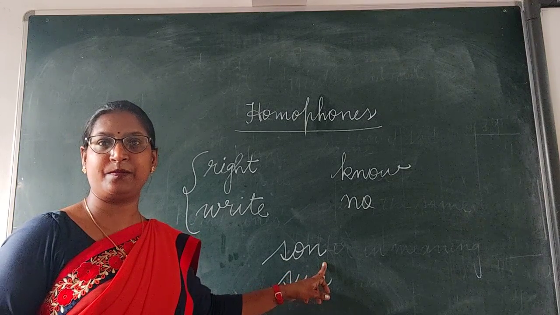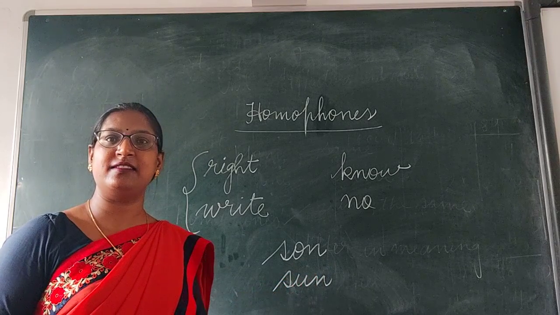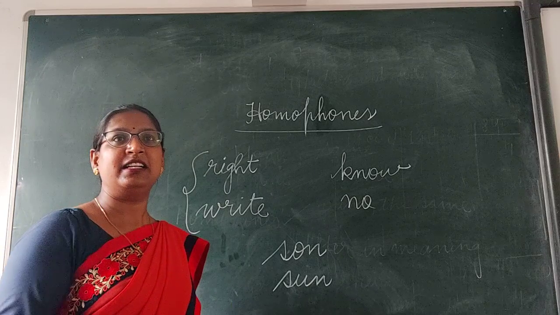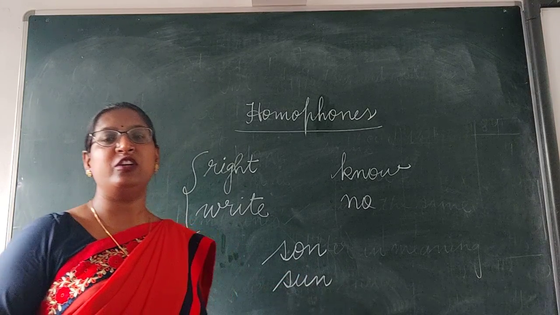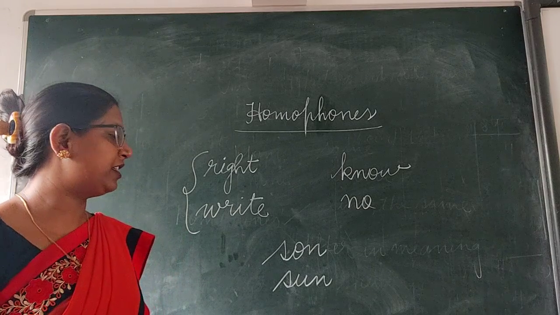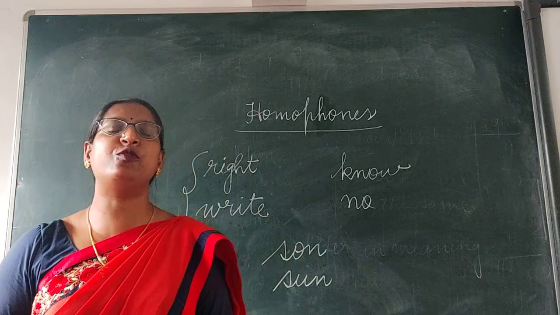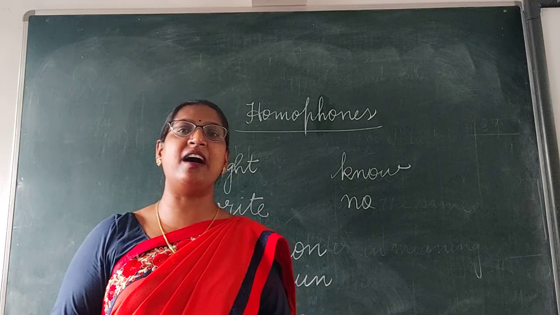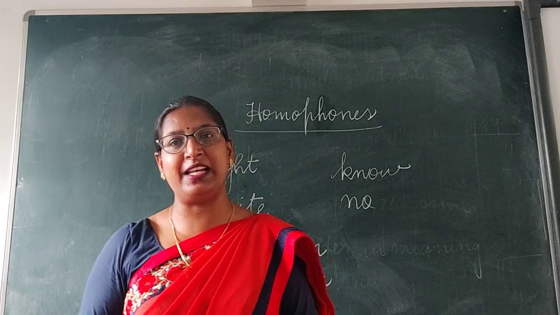S-O-N, son, beta. S-U-N, sun. You know, the star, sun. Clear? So both the words are different from each other in terms of spellings and meanings. So these kinds of words are called homophones. Homophones are the words which sound the same, but they are different in terms of meanings and spellings.